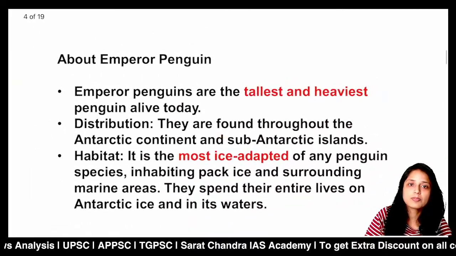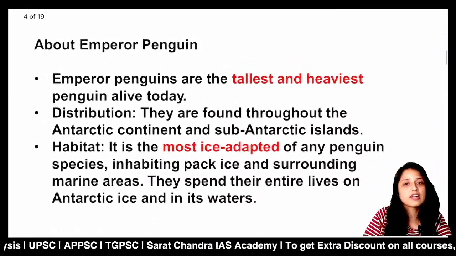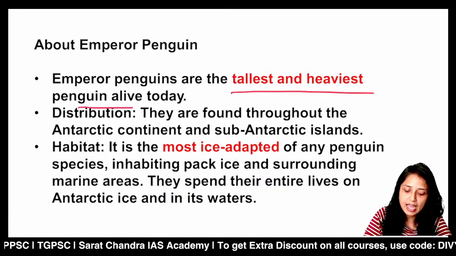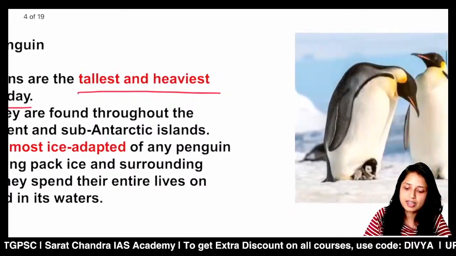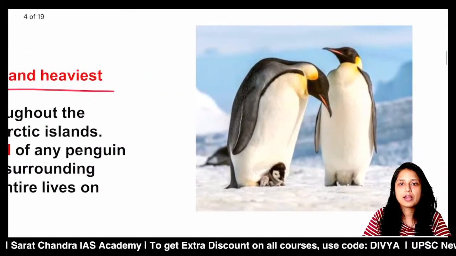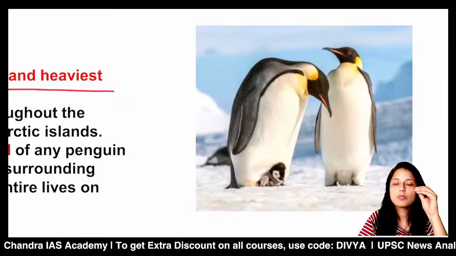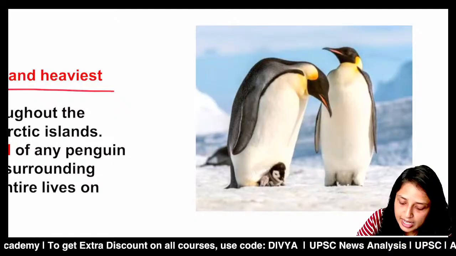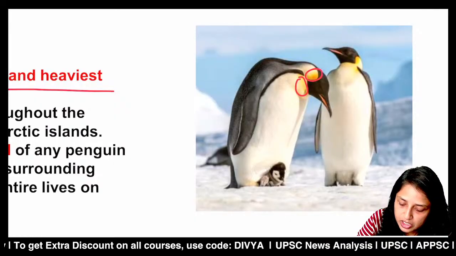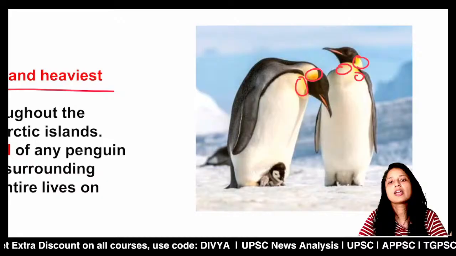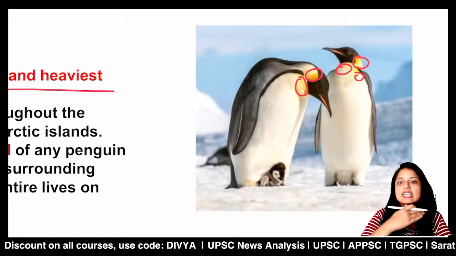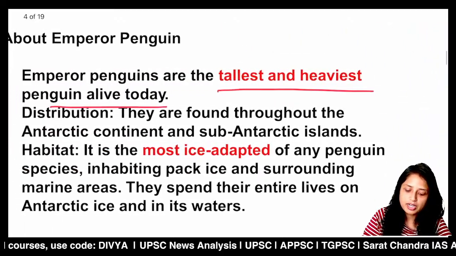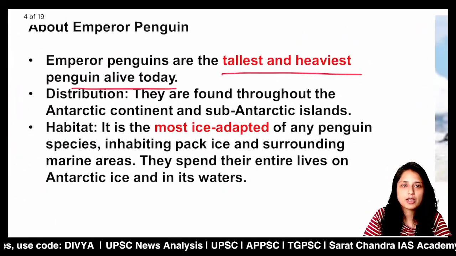Now, from the exam perspective, let's quickly discuss some of the facts related to emperor penguins. First important fact is that these are the tallest and heaviest penguins alive today. Very, very important. See, these are the emperor penguins. What is the difference if we compare with other penguins? There is some yellowish and orangish color. In other penguins, the complete area near the neck and chest is white, but here we can find some yellowish or orangish color. So the first important thing is these are the tallest and heaviest penguins alive today.